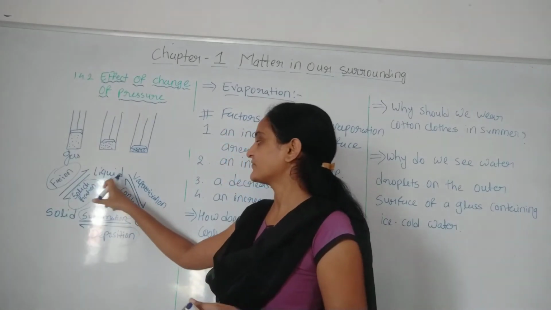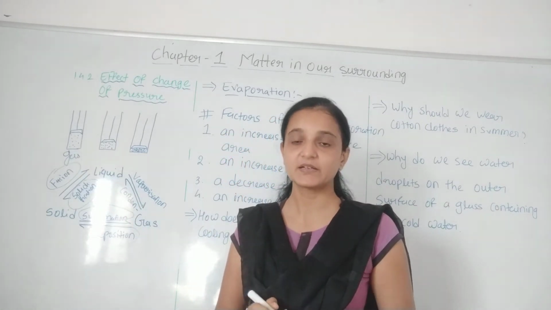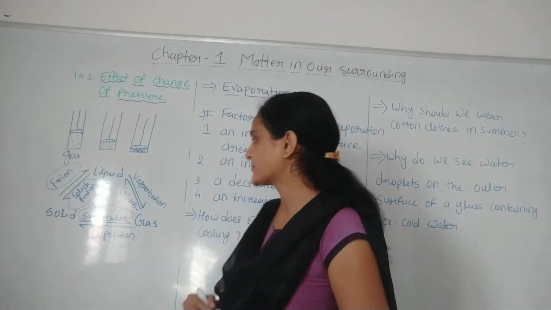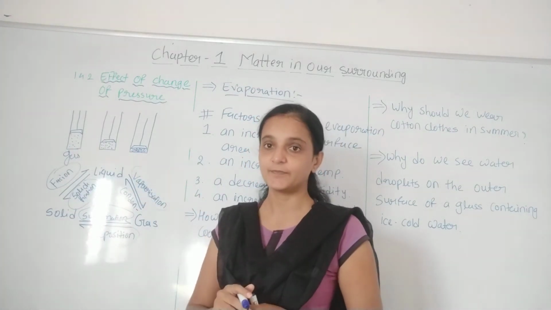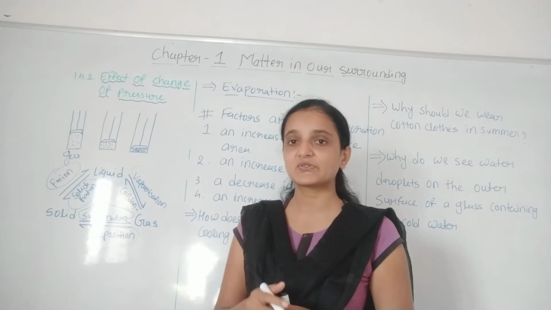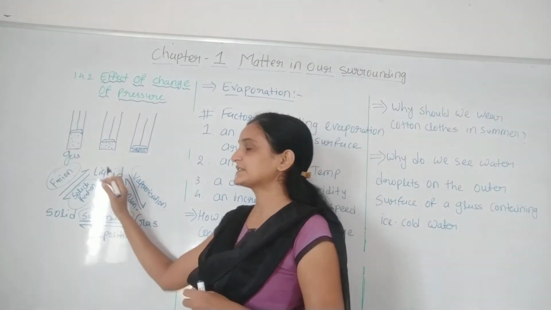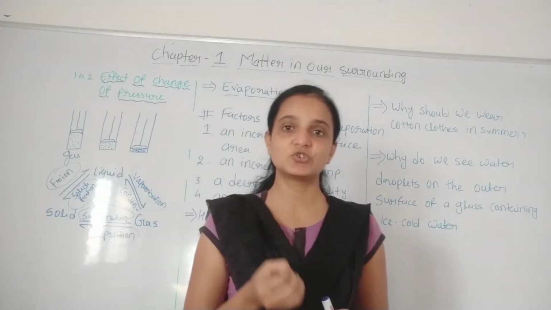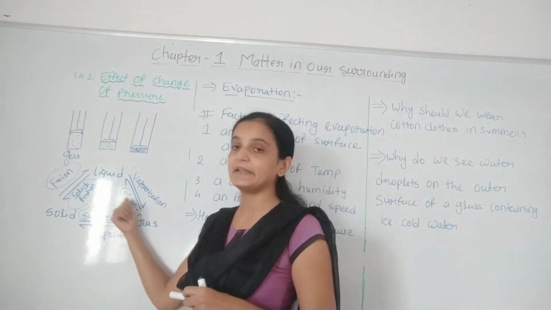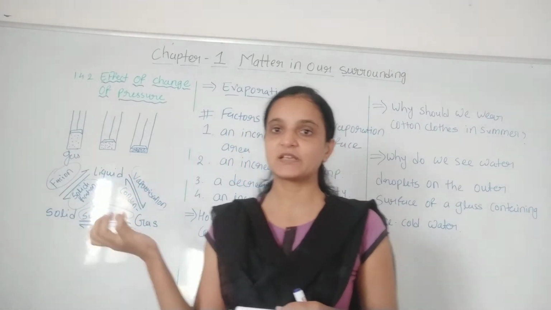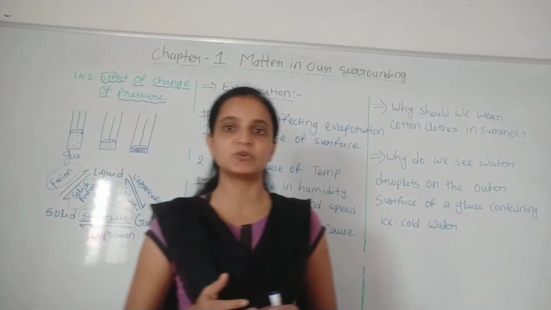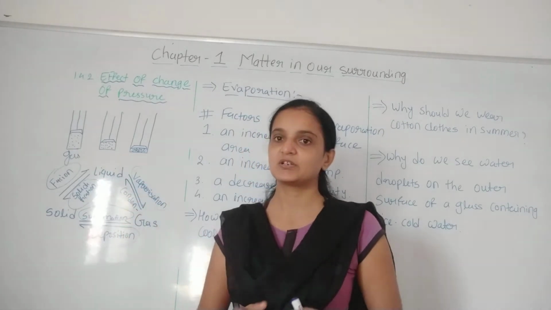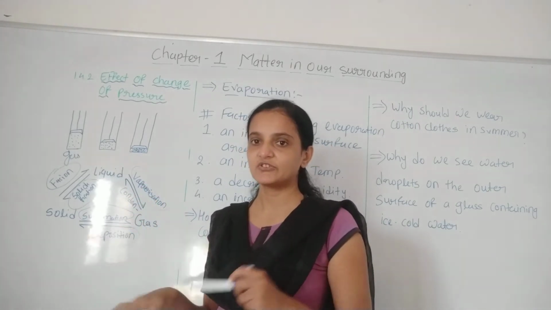Now next, if the liquid is converted into gas, as we all know since lower standards, then the process is known as vaporization. But inverse to it, if the gas is converted into liquid, then also we know in the water cycle, that process is called condensation. By this process we are getting the rain in the water cycle, we have understood, right? So if the gas is converted into liquid, the process is called condensation. So understood these conversions, okay?